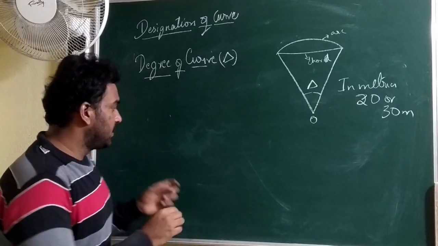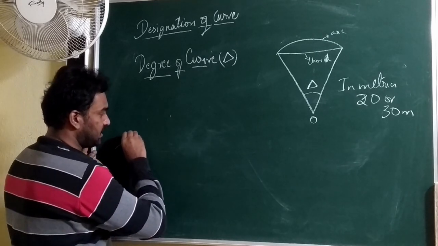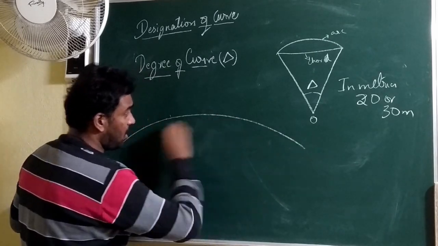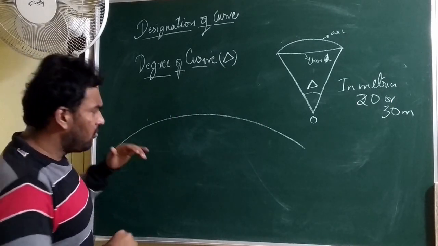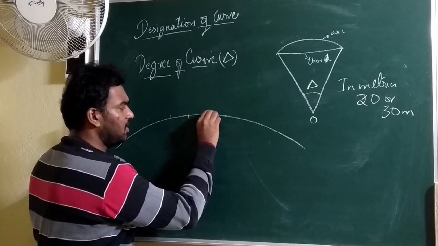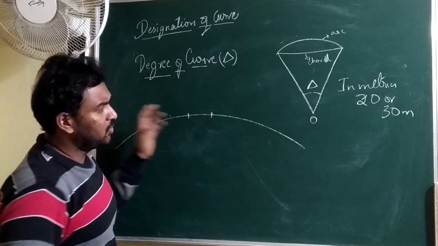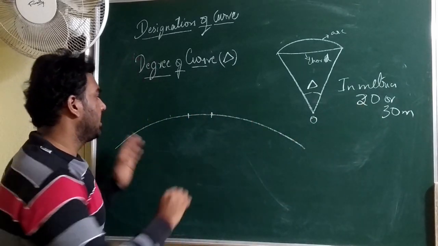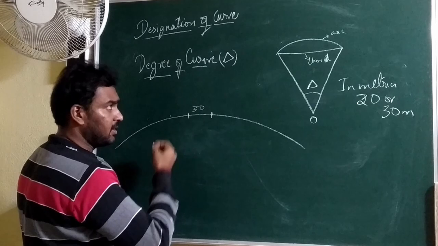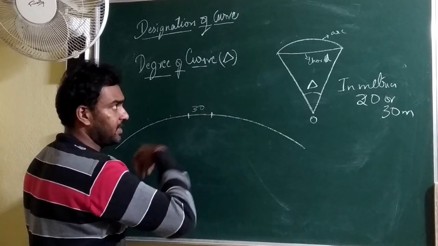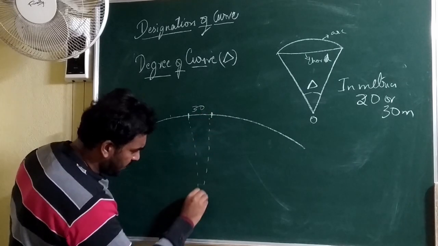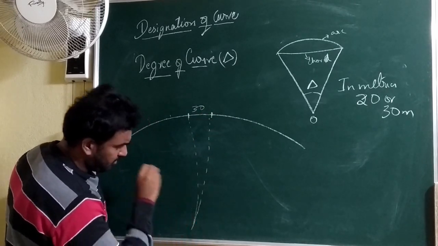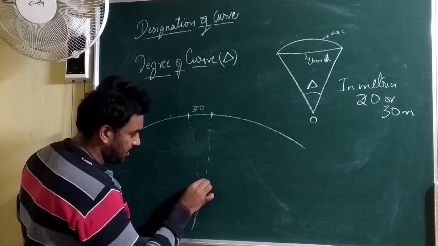So suppose, let us say for example, we have a curve of 1000 meters. In order to designate it, we will take a part of this, a specified length, usually 20 to 30. Let me take a 30 meter arc, considering the arc definition. The angle subtended at the center, somewhere far behind, I am showing here nearer.